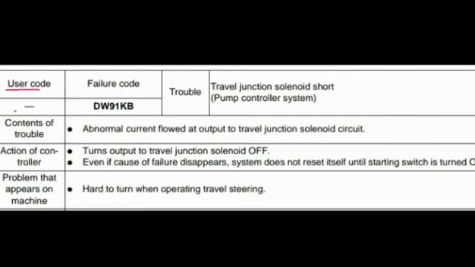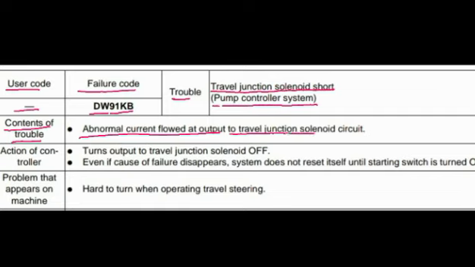User code not appear on the screen. Failure code DW91KB. Trouble: travel junction solenoid short. This code is also related to pump controller system. Contents of trouble: abnormal current flowed at output to travel junction solenoid circuit. Action of controller: turns output to travel junction solenoid off.